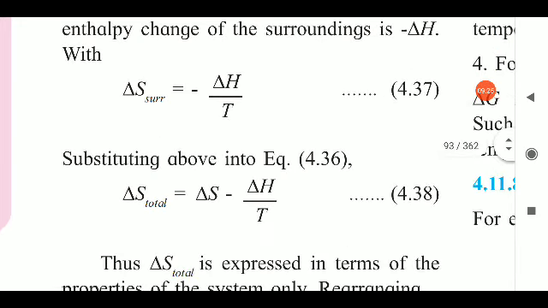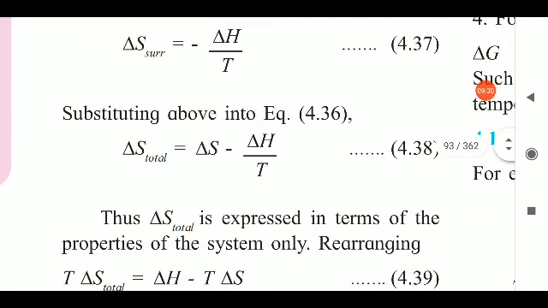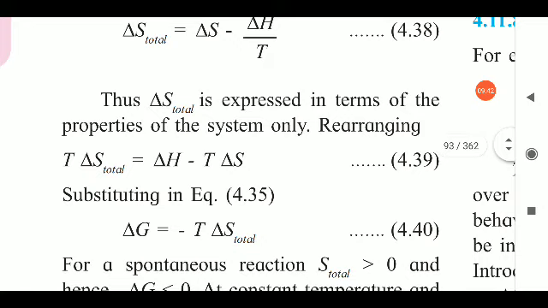Substituting this in 4.36, we get delta S total is equal to delta S minus delta H divided by T, equation 4.38. Thus delta S total is expressed in terms of properties of the system only.